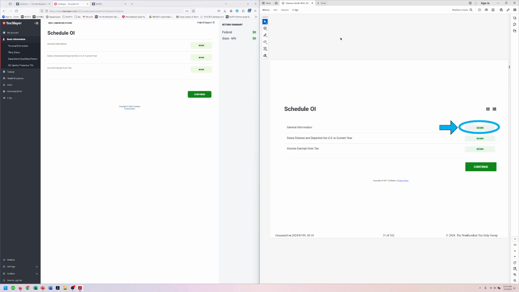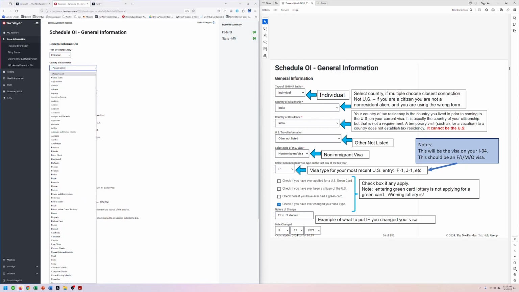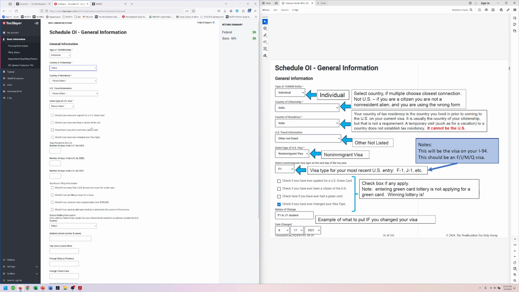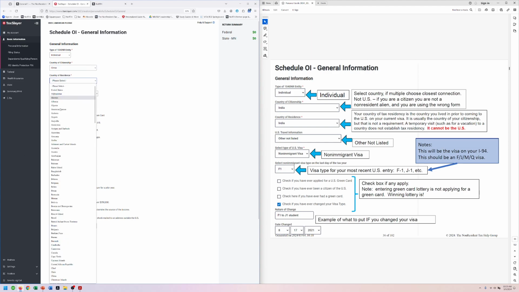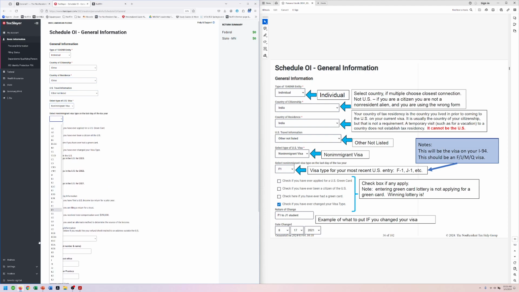So we're going to enter some information for Lisa. All right. Lisa is an individual. Her country of citizenship, remember, was China. And her country of tax residency was also China. It is not going to be the US, right? If she is a resident of the US, she is not a non-resident alien. She is going to need to use a different form. We are going to select other not listed for travel, and our visa is a non-immigrant visa type F1.